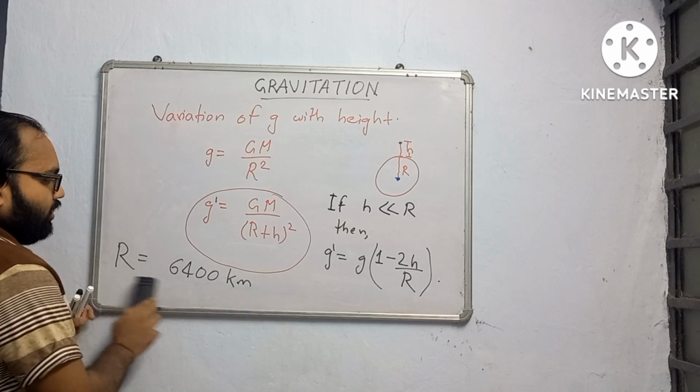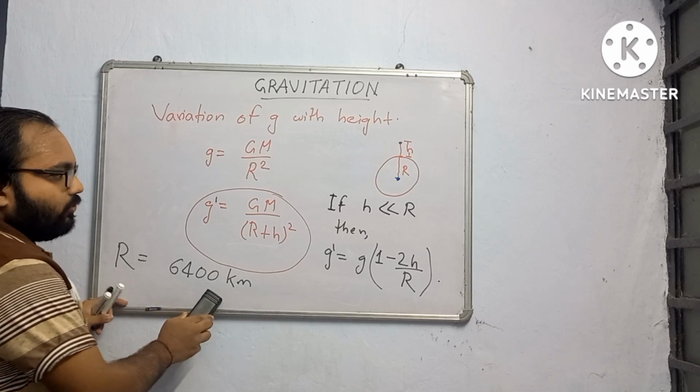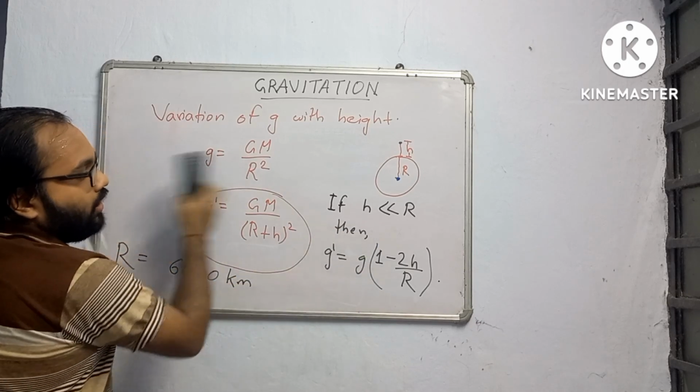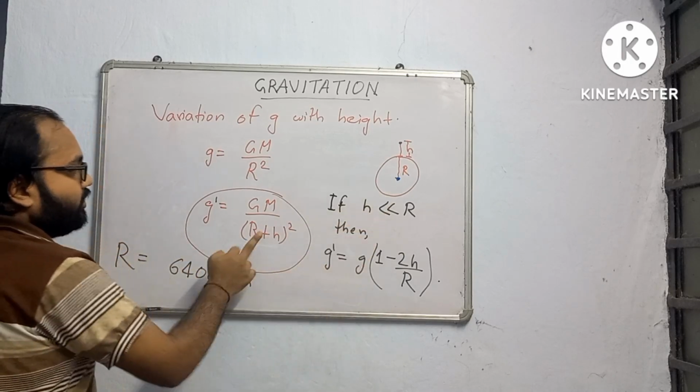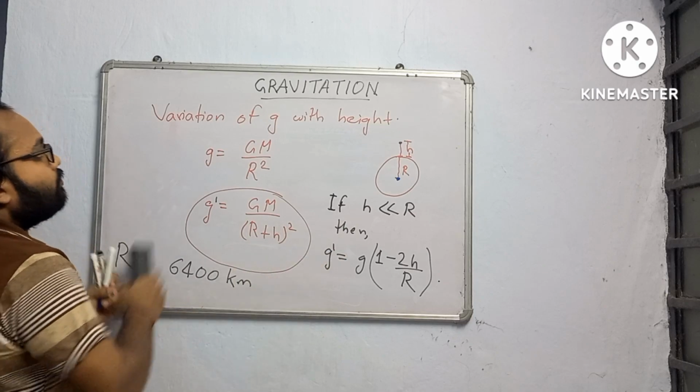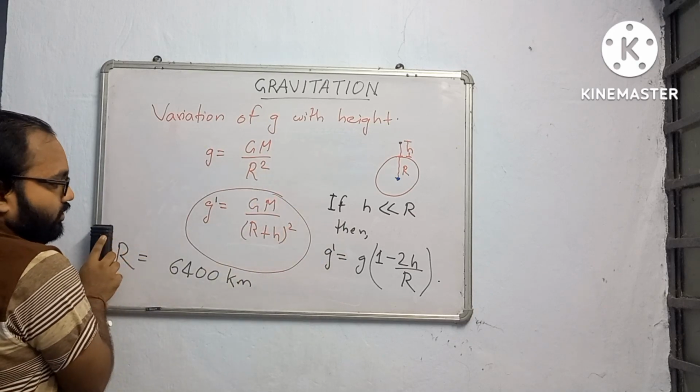So I am erasing this. You know that 6,400 kilometer, these two formulas, if height is very much less than R, this is for very much less than this one, otherwise these two formulas you have to remember for variation of g with height.